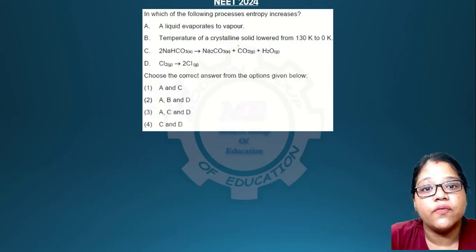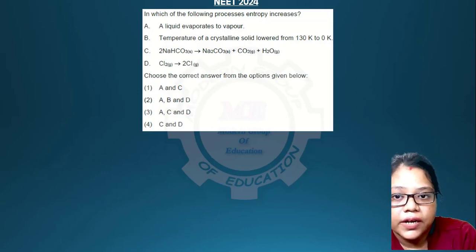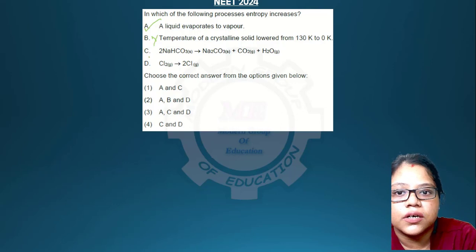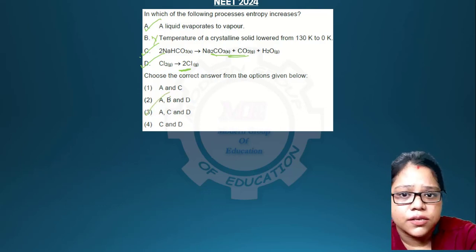So let's see where the entropy increases. Obviously, where the liquid evaporates to vapor, entropy increases. The temperature of a crystalline solid lowered from 130 K, no, entropy doesn't increase over here. In Na2CO3, yes, the number of moles is increasing, so obviously entropy increases, and here also the number of moles is increasing, so entropy increases. A, C, D will be your answer. Number 3 is your answer.